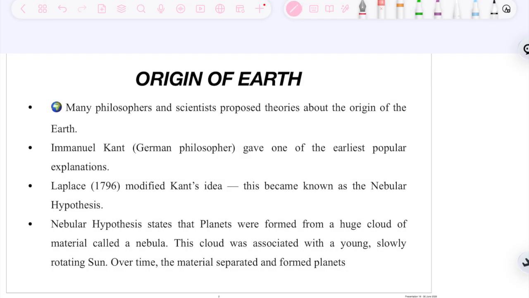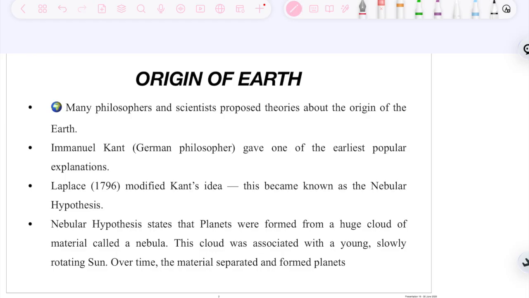Now we have seen in the video about the Nebular Hypothesis and the timeline of the evolution and origin of Earth. So let's study the origin of Earth in detail. Many philosophers and scientists have proposed various theories in the past relating to the origin of Earth. These are called the earlier theories, because as time moved forward, scientists and philosophers came up with theories about the evolution of the universe.